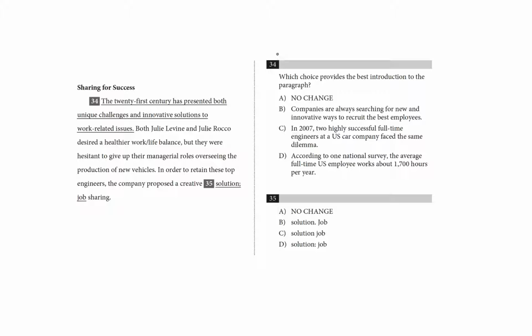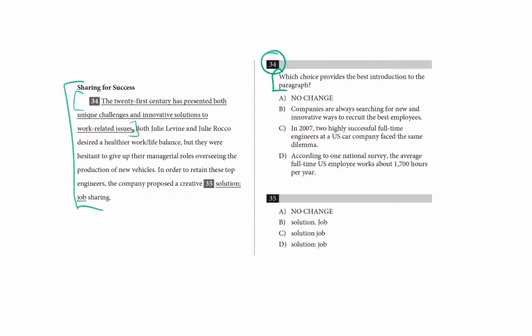All right, we are looking at this question number 34, which is an introductions question. You can see that the entire first sentence is underlined. And we have this telltale question: which choice provides the best introduction to the paragraph? So in order to answer this question, we're going to need to figure out the main idea of this initial paragraph. So this is from a passage called Sharing for Success, which is about job sharing.